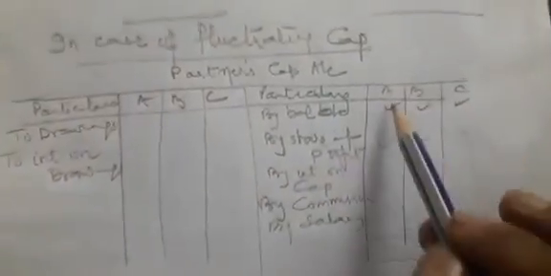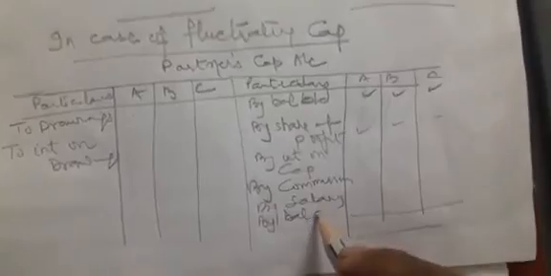Then we'll balance the account, A's account, B's account, C's account, and the balance of this account, in case of fluctuating, the balance may be a credit balance or a debit balance. It may be either of the two.